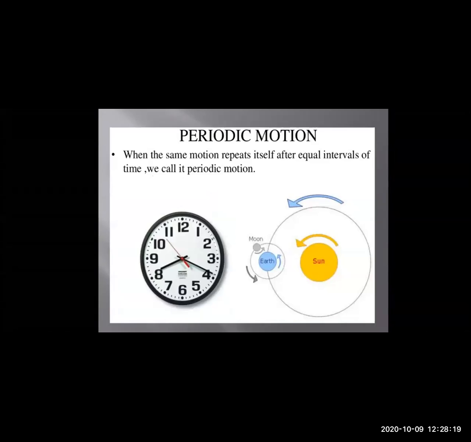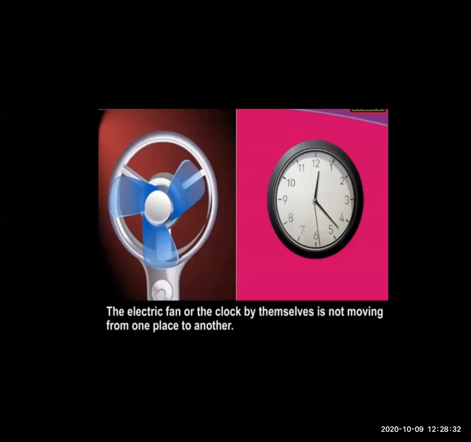Then comes the periodic motion. Now what is periodic motion? When the same motion repeats itself after equal intervals of time, we call it periodic motion. Here you have the electric fan as an example. It moves in the same direction.